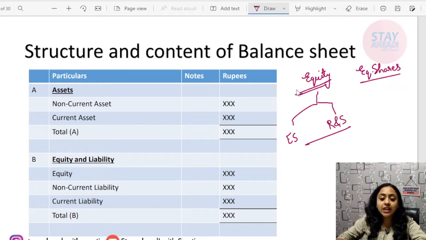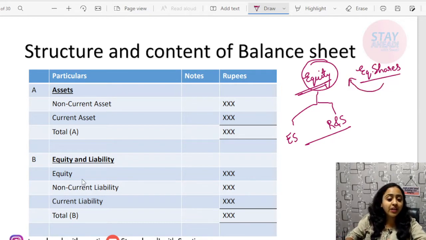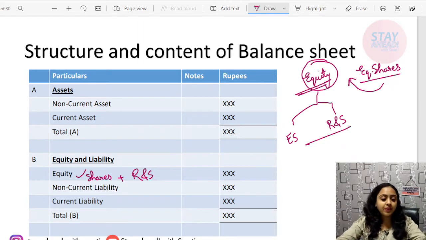Okay, so equity is a broader term which has equity shares, preference shares and all, plus retained earnings, or you can say reserve and surplus, whereas equity shares is a part of equity. Okay, so don't confuse. Whenever it is written equity and liability, equity includes equity shares and all, plus reserves and surplus, or you can say retained earnings. Then after that, non-current liability and then current liability.